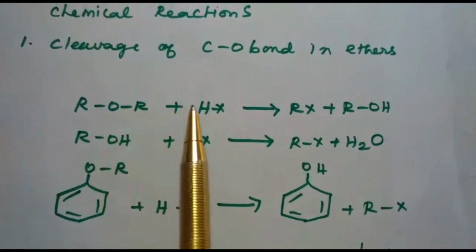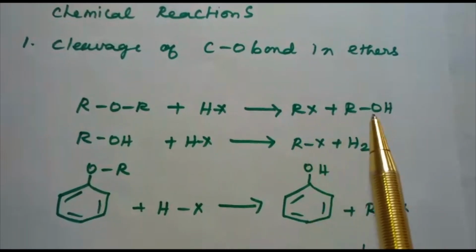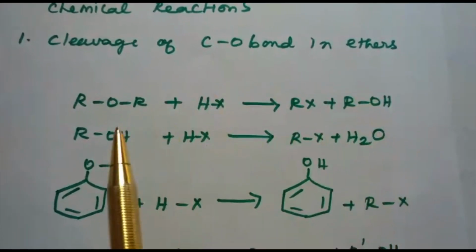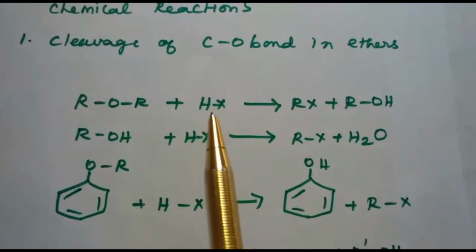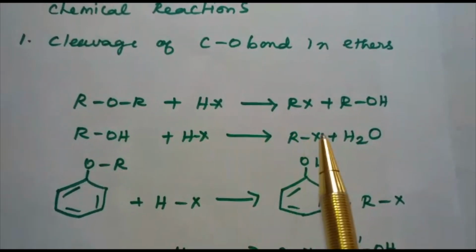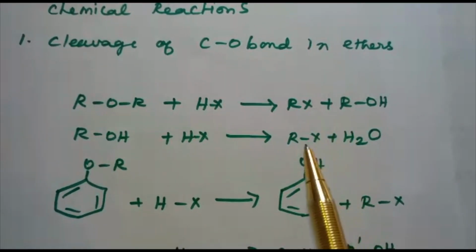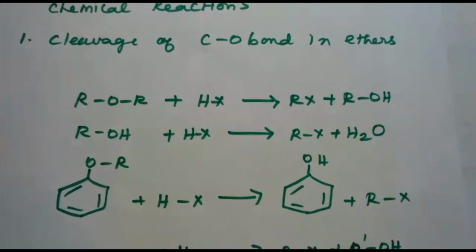ROR, this is the ether, plus hydrogen halide, you will be getting alkyl halide plus alcohol. Again, this alcohol, when it is treated with one molecule of hydrogen halide, you will be getting alkyl halide. That is, 2 molecules of alkyl halides plus water.